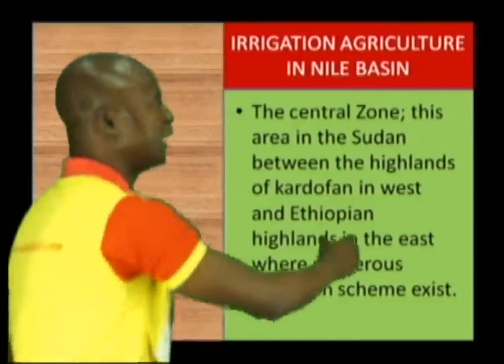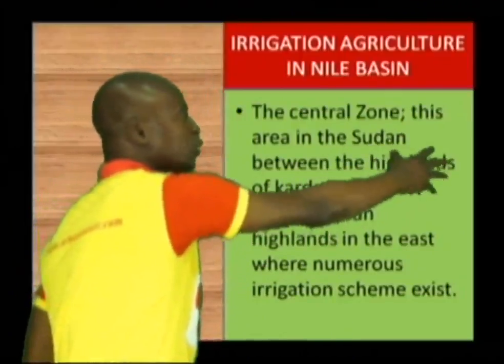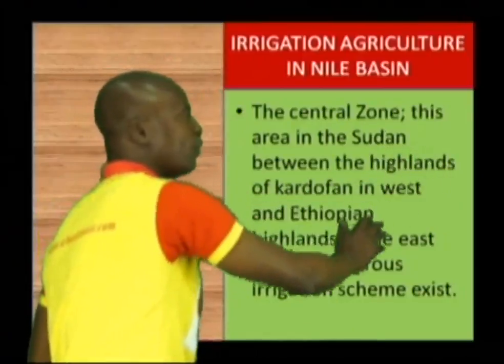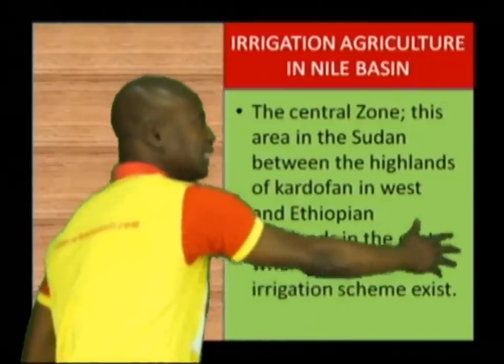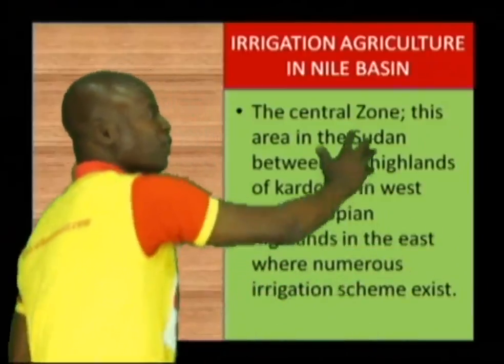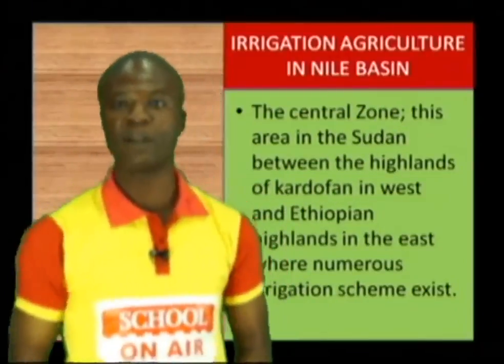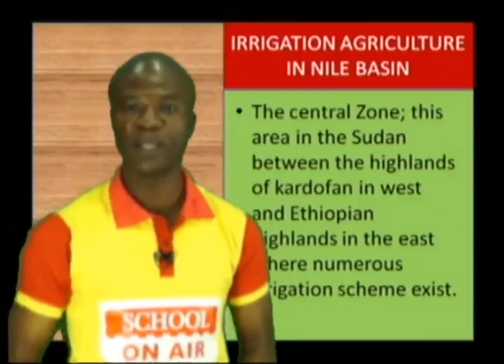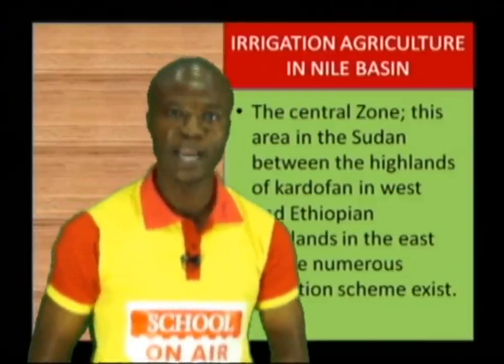Also, in the Nile Basin, we have the central zone. This area in the Sudan, between the highlands of Kordofan in the west and the Ethiopian highlands in the east, is where numerous irrigation schemes exist. In this particular central zone of the Nile Basin, there are a lot of other irrigation schemes that also exist. In the west and Ethiopia, you have a lot of irrigation processes that exist in that particular area.